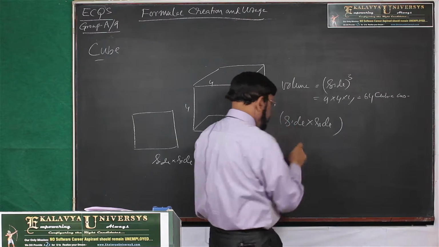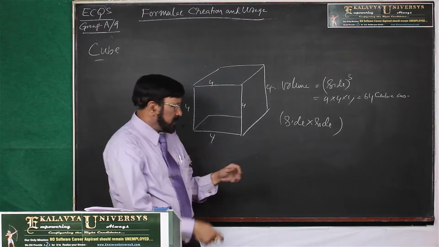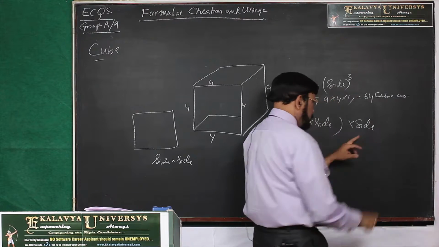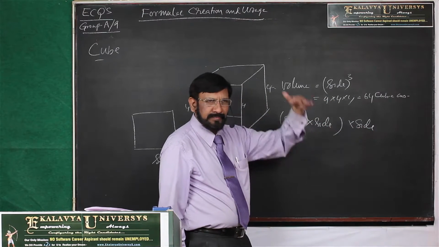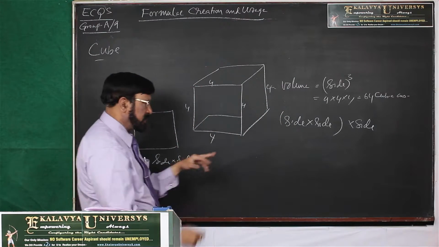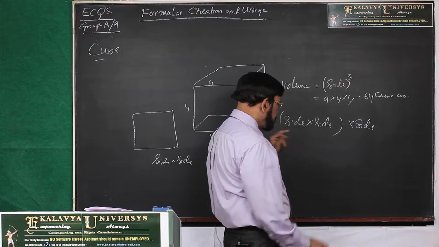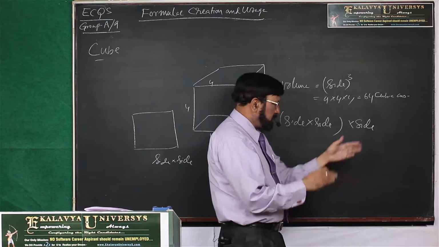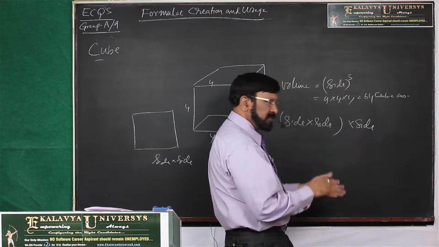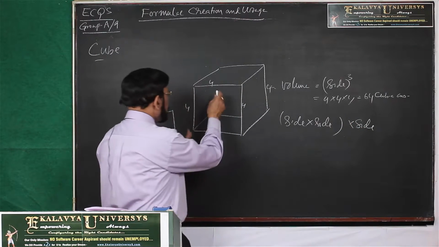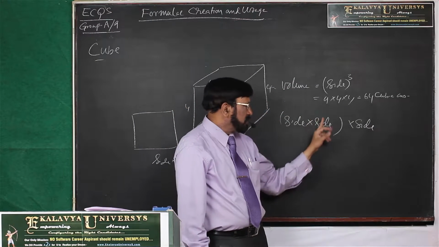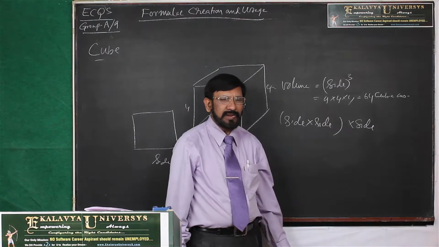Side into side is the content of each paper. Then how many did you pile up? To the extent of the side. That means until 4 centimeters comes, you piled up like a book. Then what happened? This is the content of one paper. Then for 4 centimeters, how many papers are coming? That is the whole content of the cube. That is what we call volume. So that is side cube. We derived the formula.